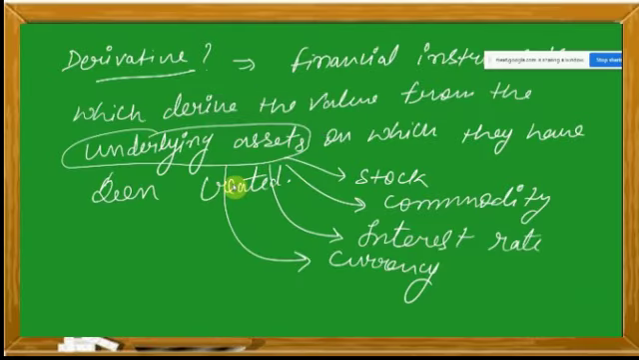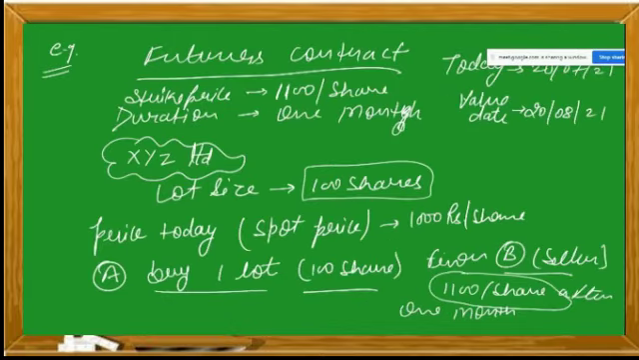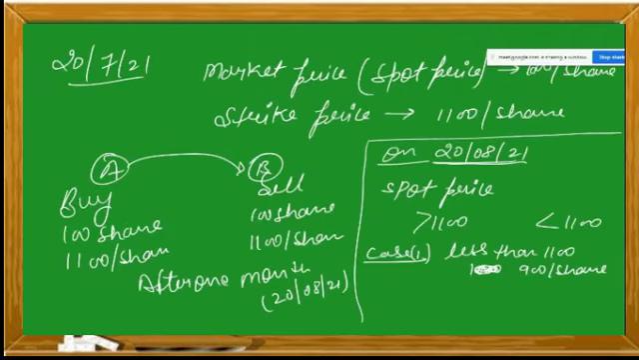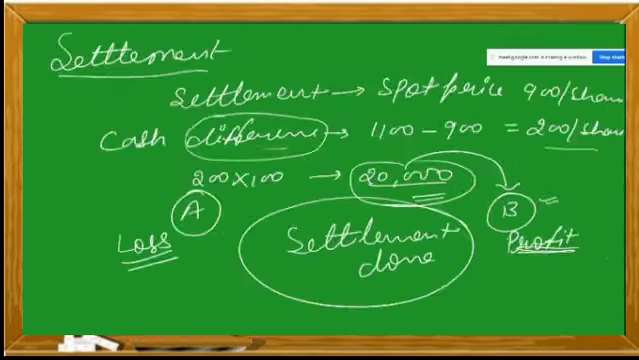Okay, so in the last class we have discussed the basic terminologies, basic definitions related to financial derivatives. I hope what we have studied is clear to everyone. So we have discussed the settlement. We have taken one example for futures contract, and we have discussed this case one. I have given you one small assignment: take the second case.